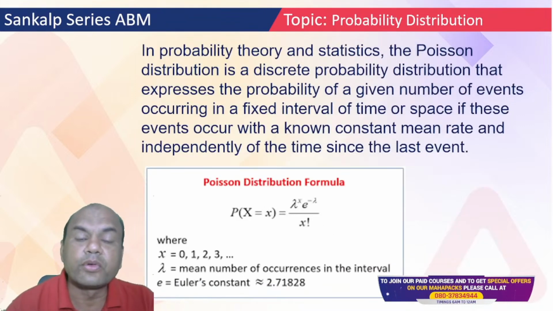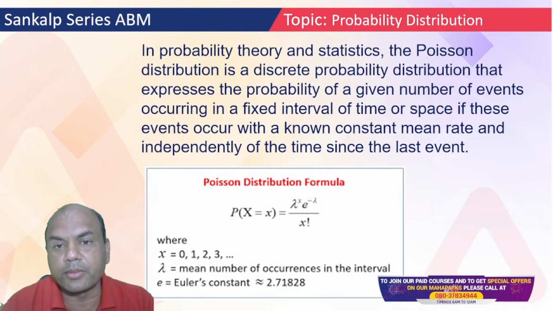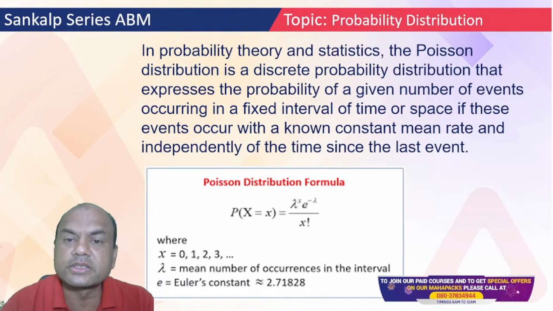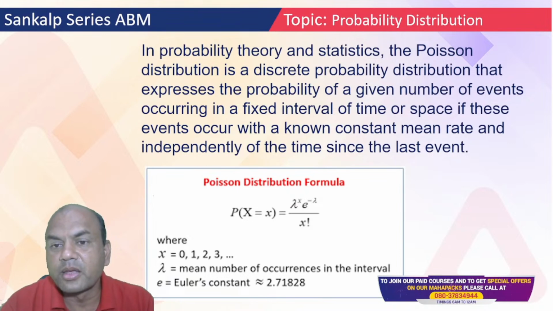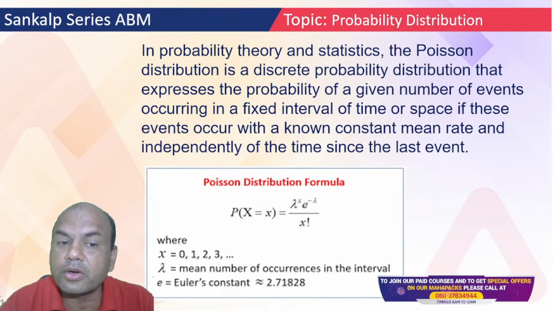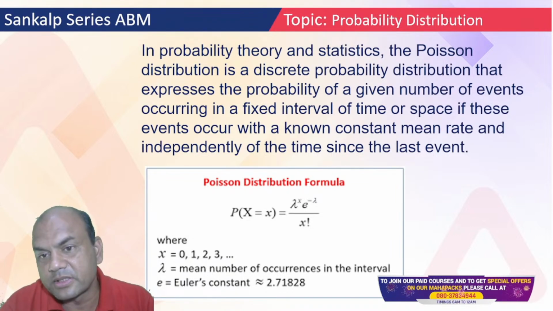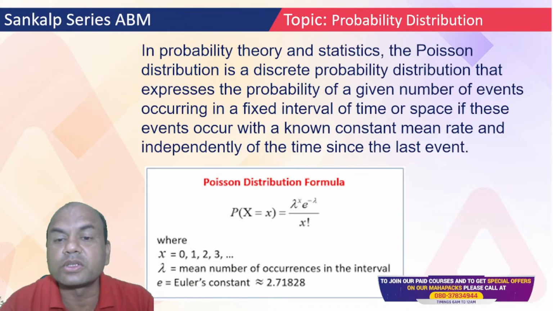Now, in probability distribution theory and statistics, the Poisson distribution is a discrete probability distribution that expresses the probability of a given number of events occurring in fixed intervals of time or space if these events occur with a constant mean rate.